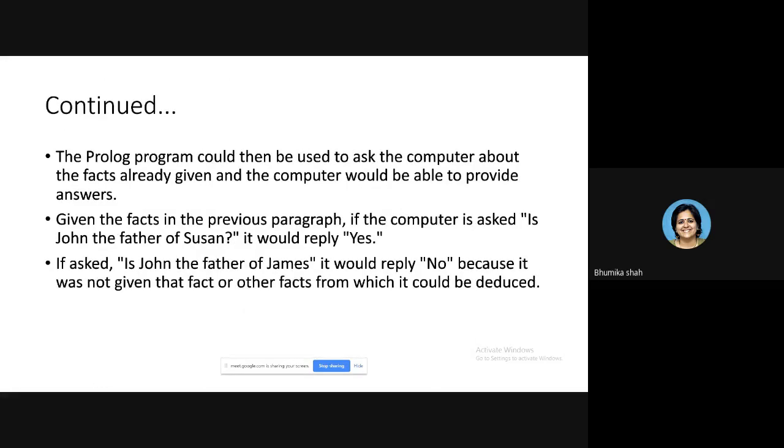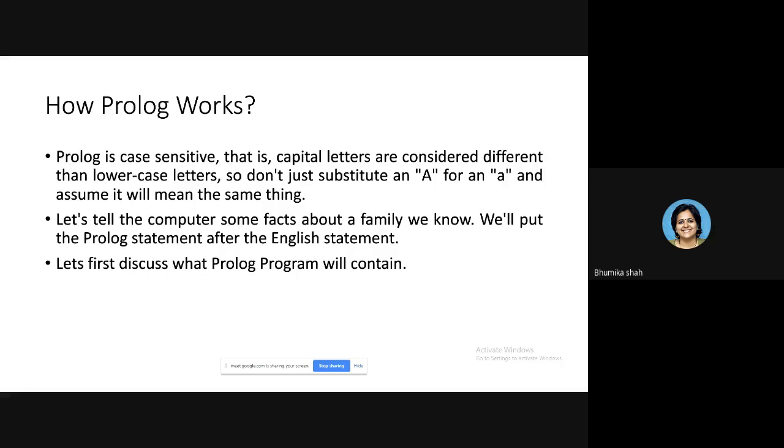The kind of output that a Prolog program gives you is not the result of complicated calculations, but mostly a result in the form of yes or no, true or false, or the answer of certain simple calculations, depending on what fact, what knowledge you have asserted in the form of a program to the computer.